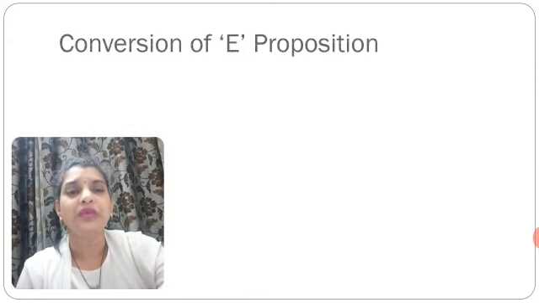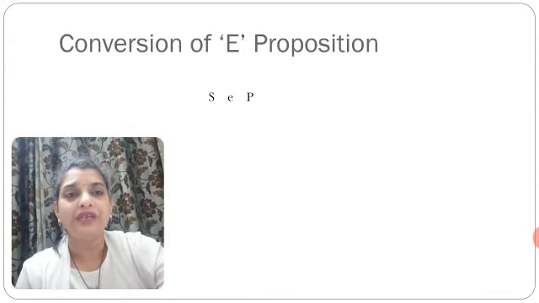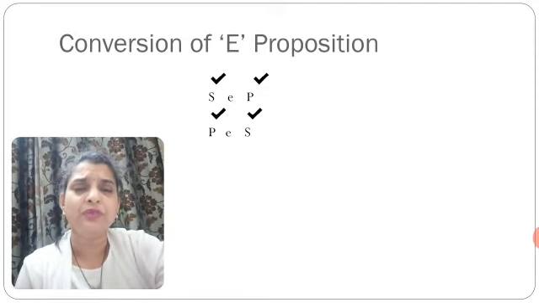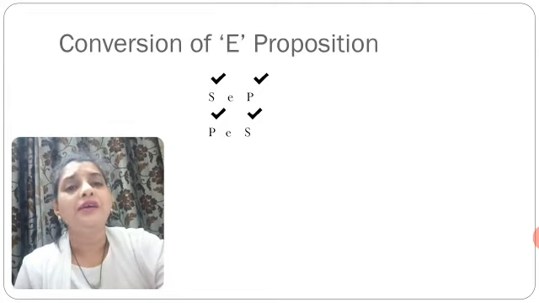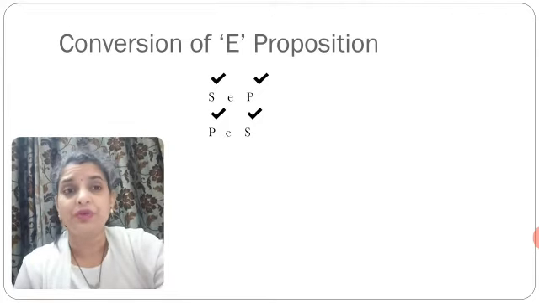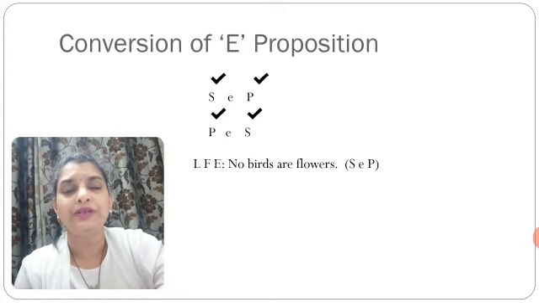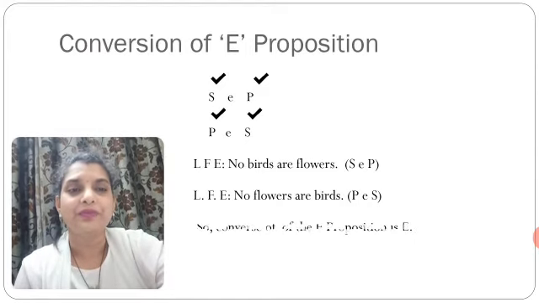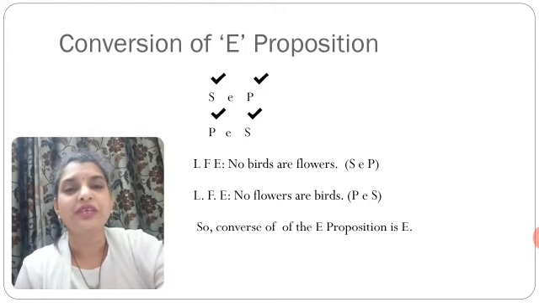Now the converse of E proposition. SEP is the convertant and PES is the converse. When we are talking about SEP as a convertant and PES as the converse, in both places we find that the subject term as well as the predicate term are distributed. So absolutely no problem. We'll see with the help of an example. No birds are flowers is the convertant, and no flowers are birds is the converse. So the converse of E proposition is E proposition only.